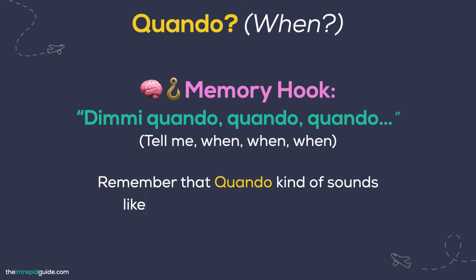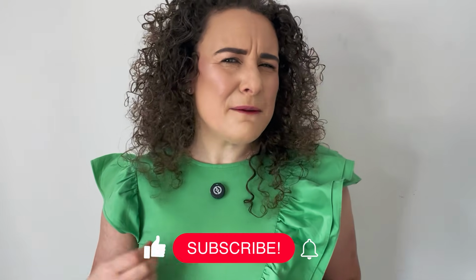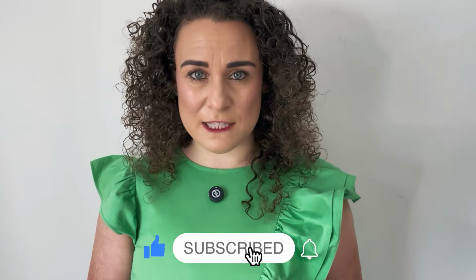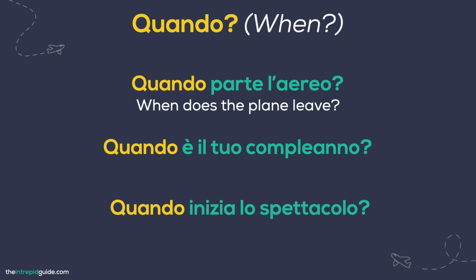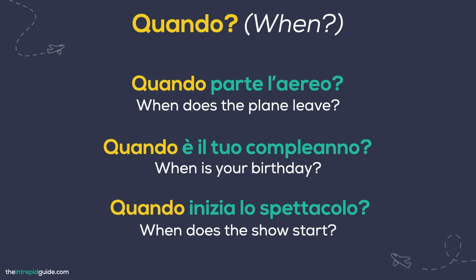But if you don't know this song, just remember that quando kind of sounds like saying when do in English. When do you do something? Quando. Now for this word, make sure you clearly pronounce the letter D. If you don't, you might confuse Italians because they might think that you've said something completely different, a different question word, which we'll learn later on in this video. For now, take a look at the translations for these examples. When does the plane leave? When is your birthday? When does the show start?